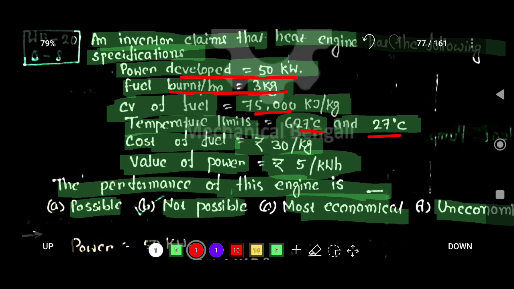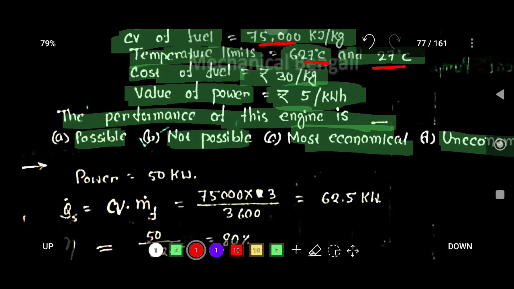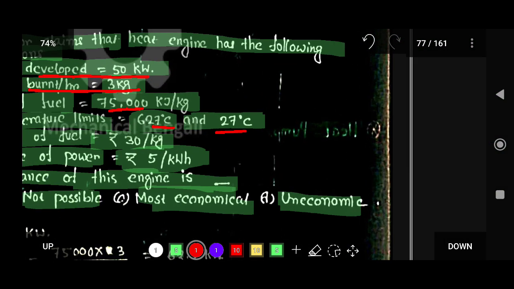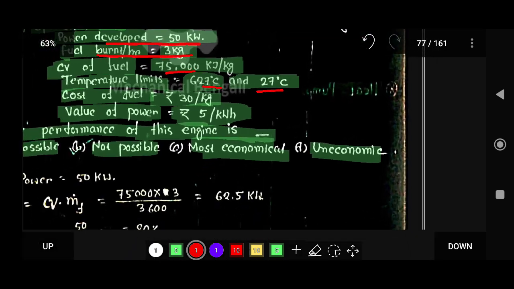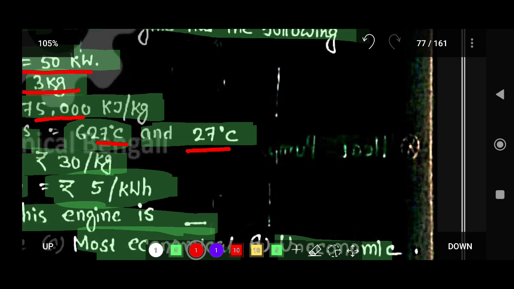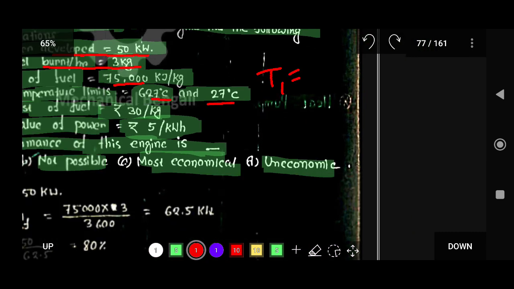So here, consider the higher temperature T1, that is 627 degrees Celsius.